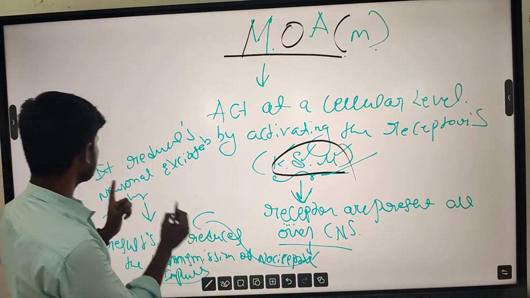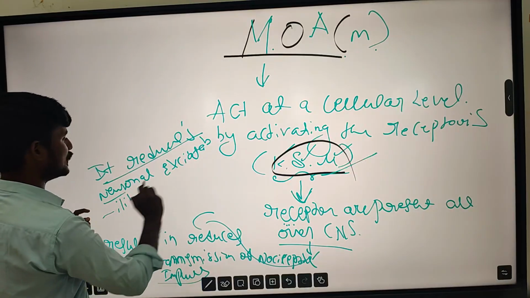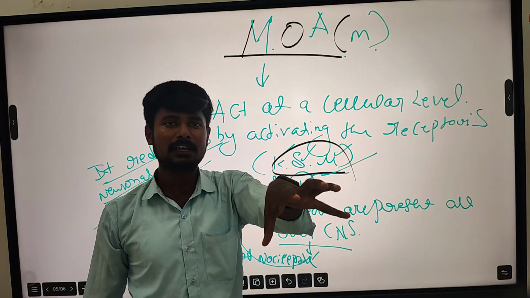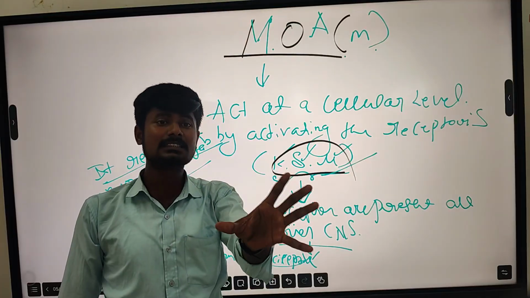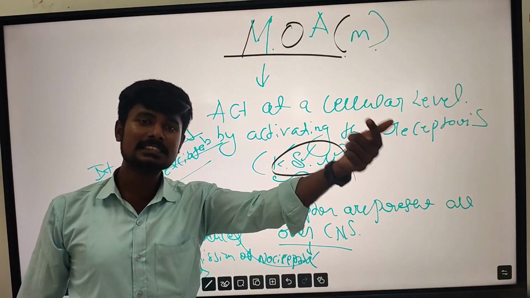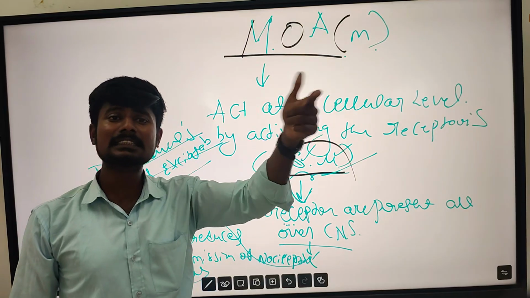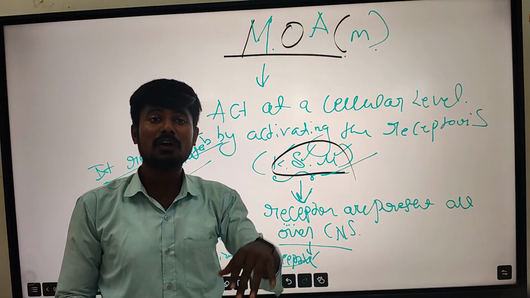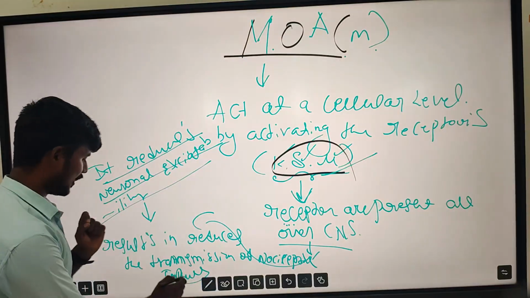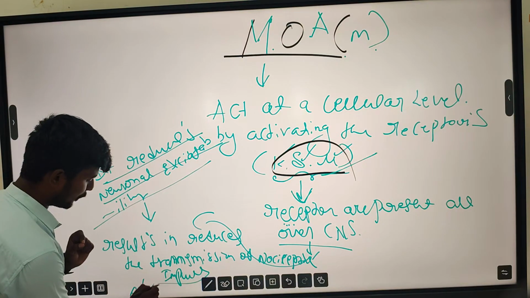It will reduce the neuronal excitability. Morphine goes and binds to the receptors present all over the CNS, which reduces the neuronal excitability, and this results in reduced transmission of nociceptive pain impulses. Then there is an analgesic property.